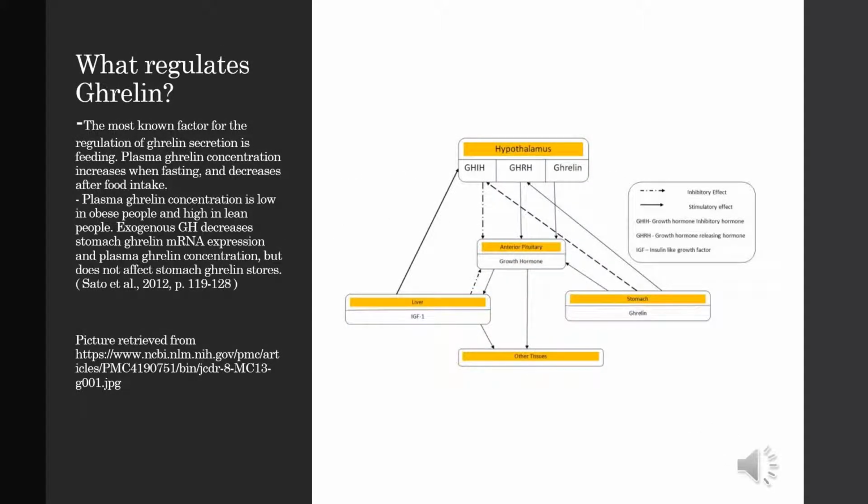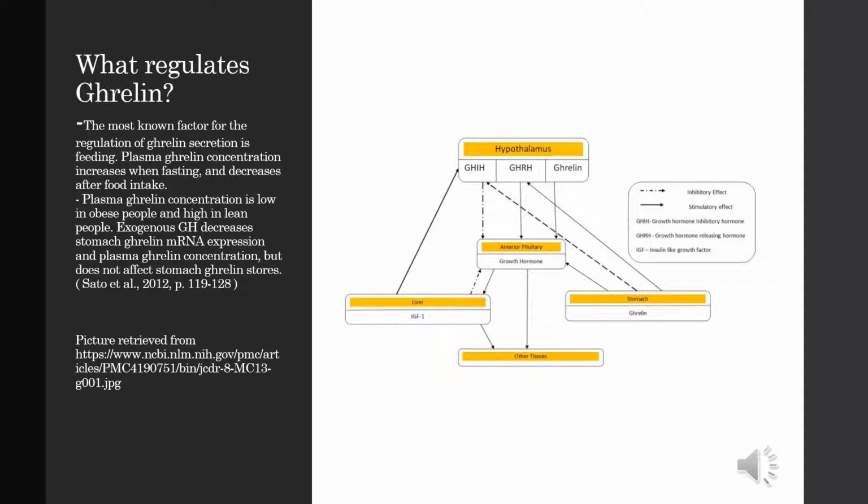What regulates ghrelin? The most known factor for the regulation of ghrelin secretion is feeding. Plasma ghrelin concentration increases when fasting and decreases after food intake. Plasma ghrelin concentration is low in obese people and high in lean people. Exogenous growth hormone decreases stomach ghrelin mRNA expression and plasma ghrelin concentration, but does not affect stomach ghrelin stores.